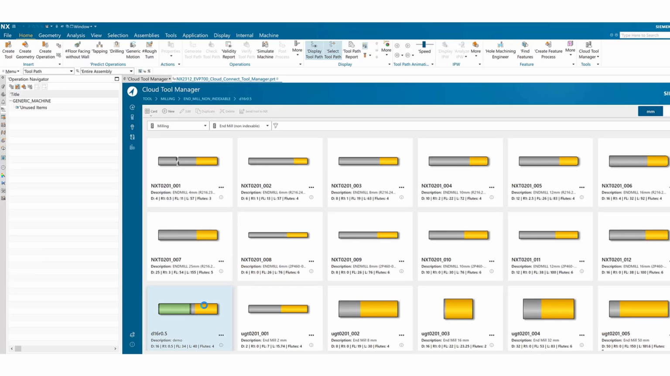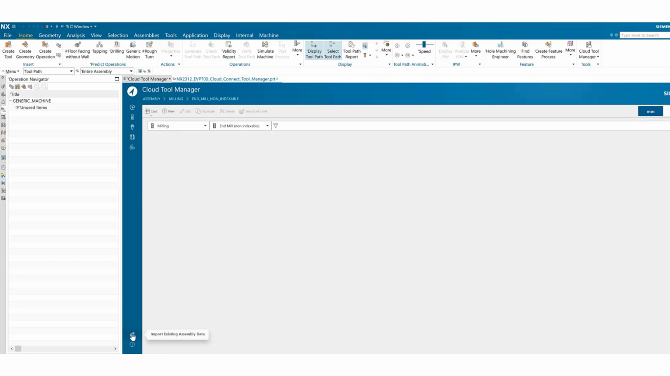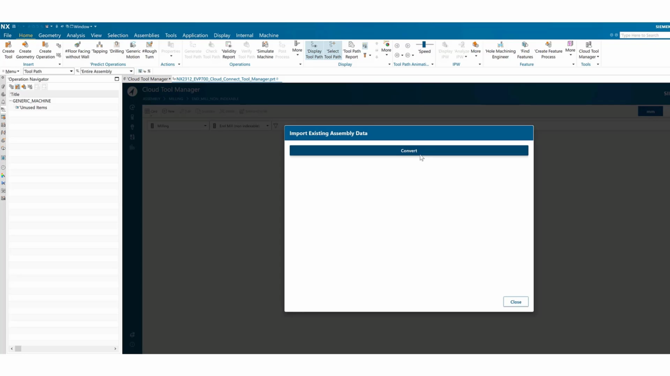Next, we'll convert assembly data saved in the tool data library to the assembly data library. A one-click conversion function has been implemented to quickly and automatically execute the conversion to the assembly tool library.